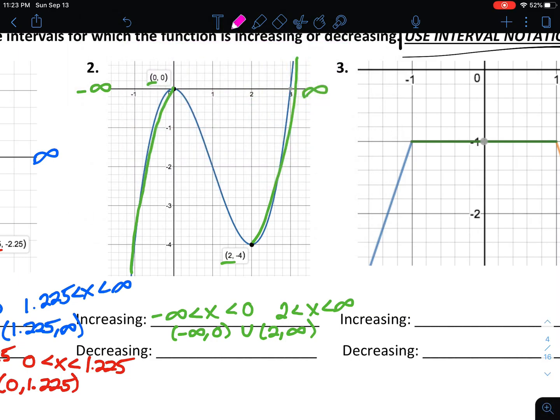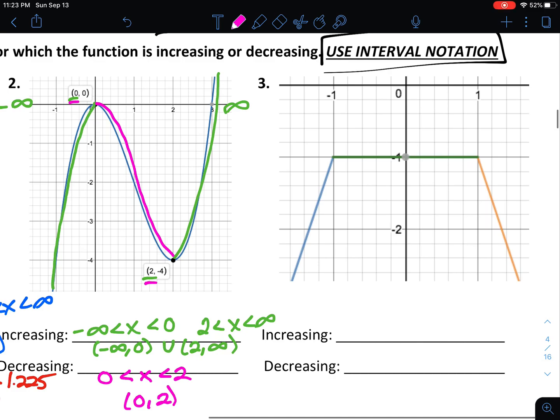For decreasing interval, we've only got one of those, and that interval takes you from an x value of 0 to an x value of 2. So we would say 0 less than x less than 2, and that would be in parentheses from 0 to 2 if you wanted to use interval notation.